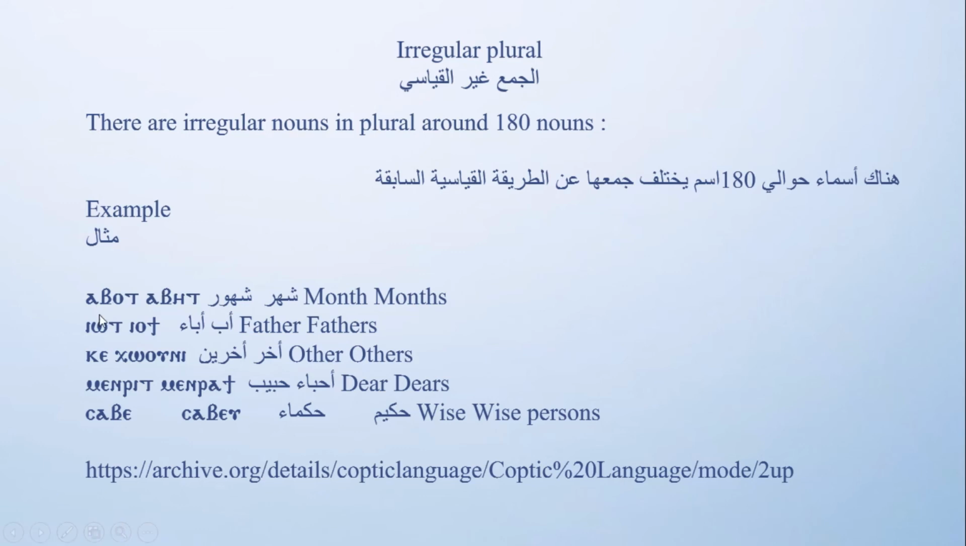There are some examples, like avot, it means months, avit, months, yot means father, yoti, fathers, kate means other, keooni means others, menrit, beloved or dear, menrati, beloved, save means wise, savev, it means wise people.